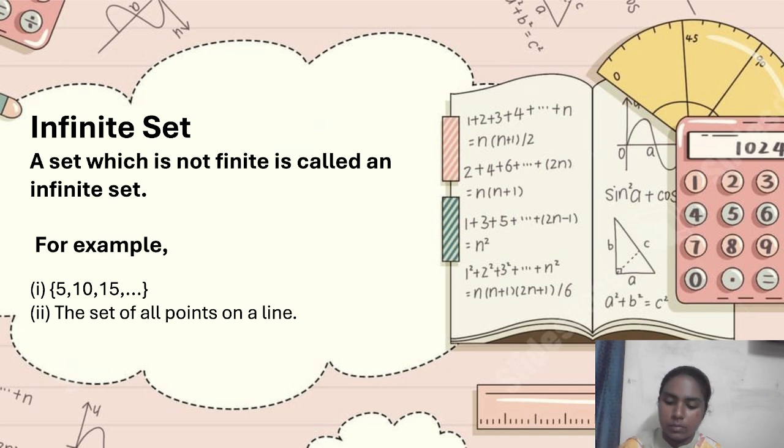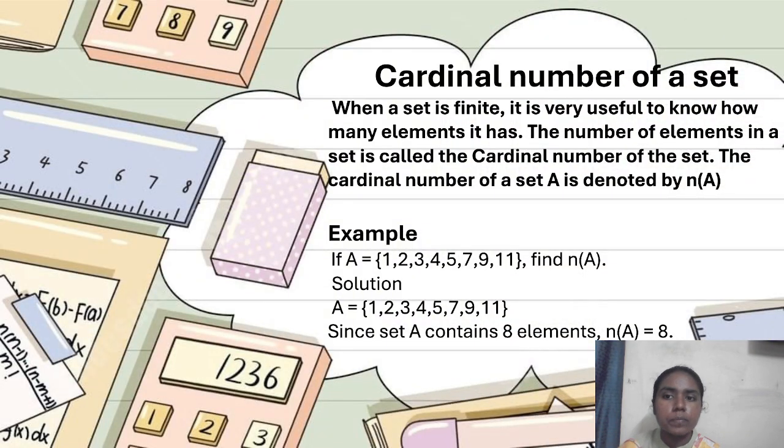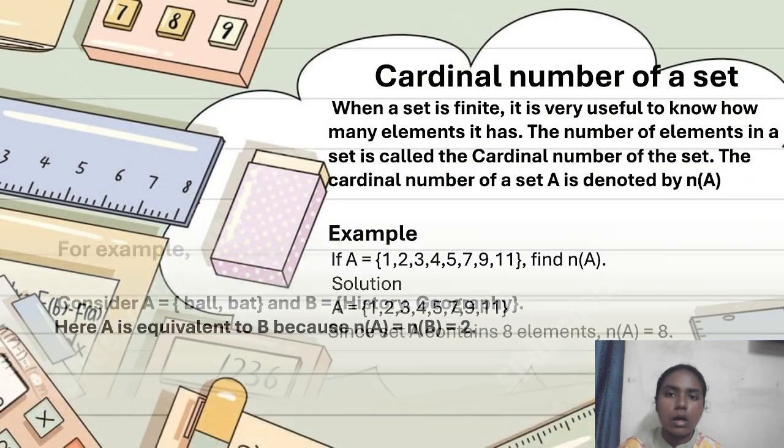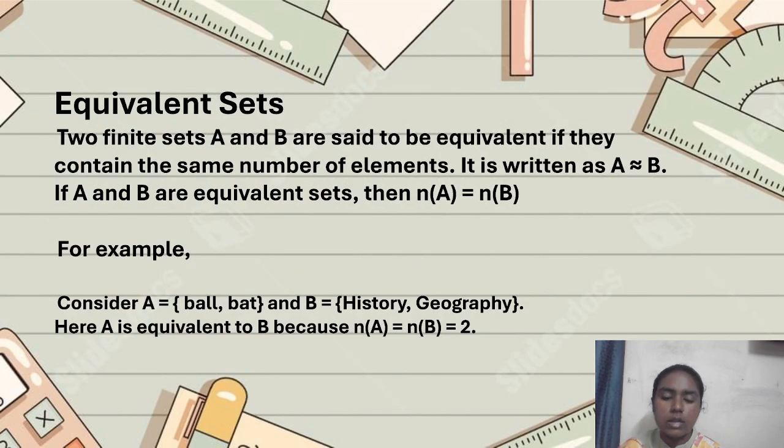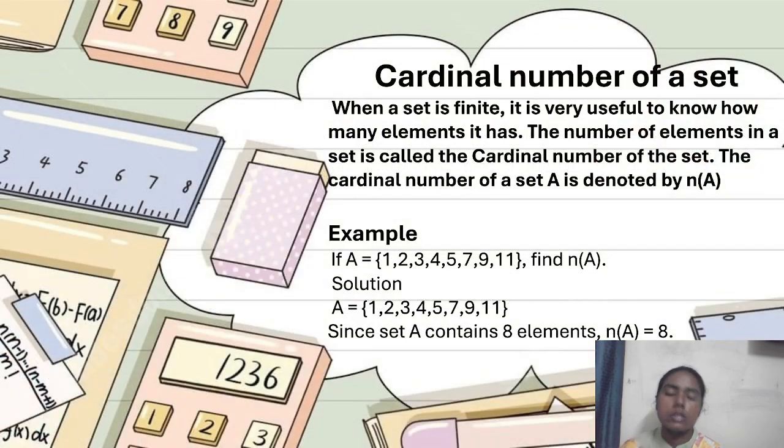Next type is equivalent set. But before going to equivalent sets, we should know about one of the fine concepts, that is the cardinal number of a set. So what is a cardinal number of a set? When a set is finite, it is very useful to know how many elements it has.